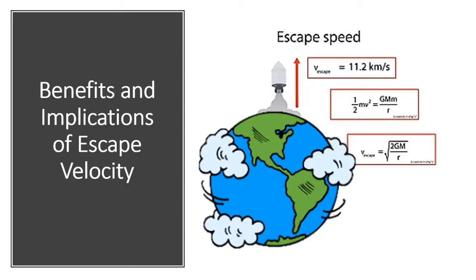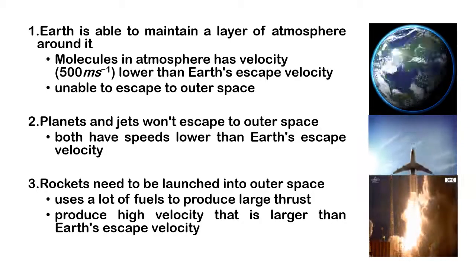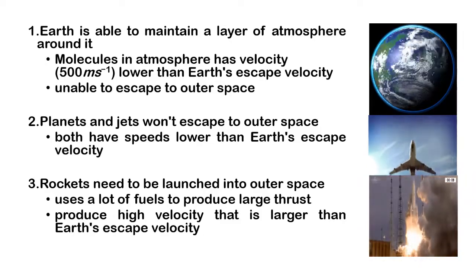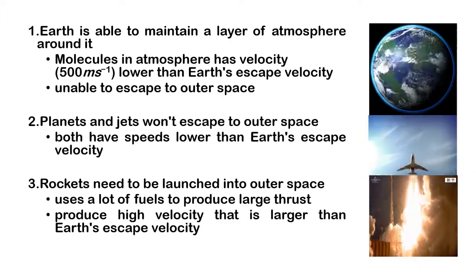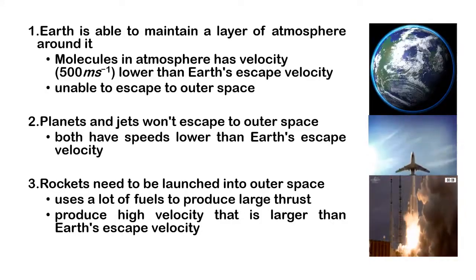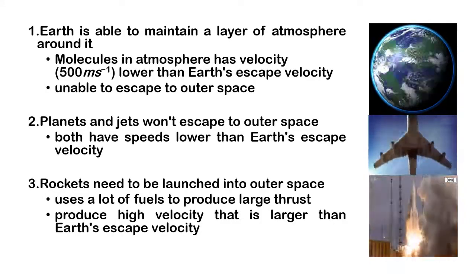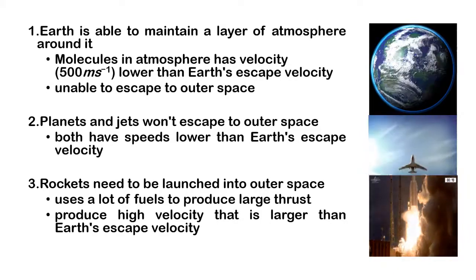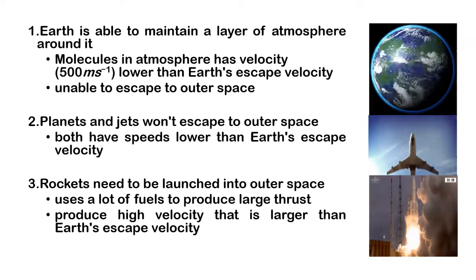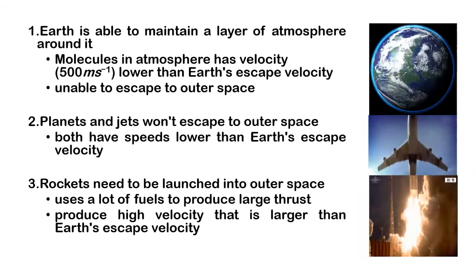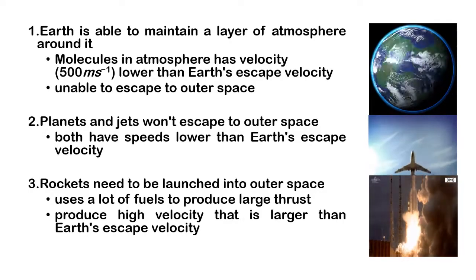1. Earth is able to maintain a layer of atmosphere around it. This is because molecules in the atmosphere have velocity which is lower than Earth's escape velocity, so the molecules are unable to escape to outer space. 2. Planets and jets won't escape to outer space because both have speeds lower than Earth's escape velocity. 3. Rockets that need to be launched into outer space have to use a lot of fuel to produce large thrust to produce high velocity that is larger than Earth's escape velocity.